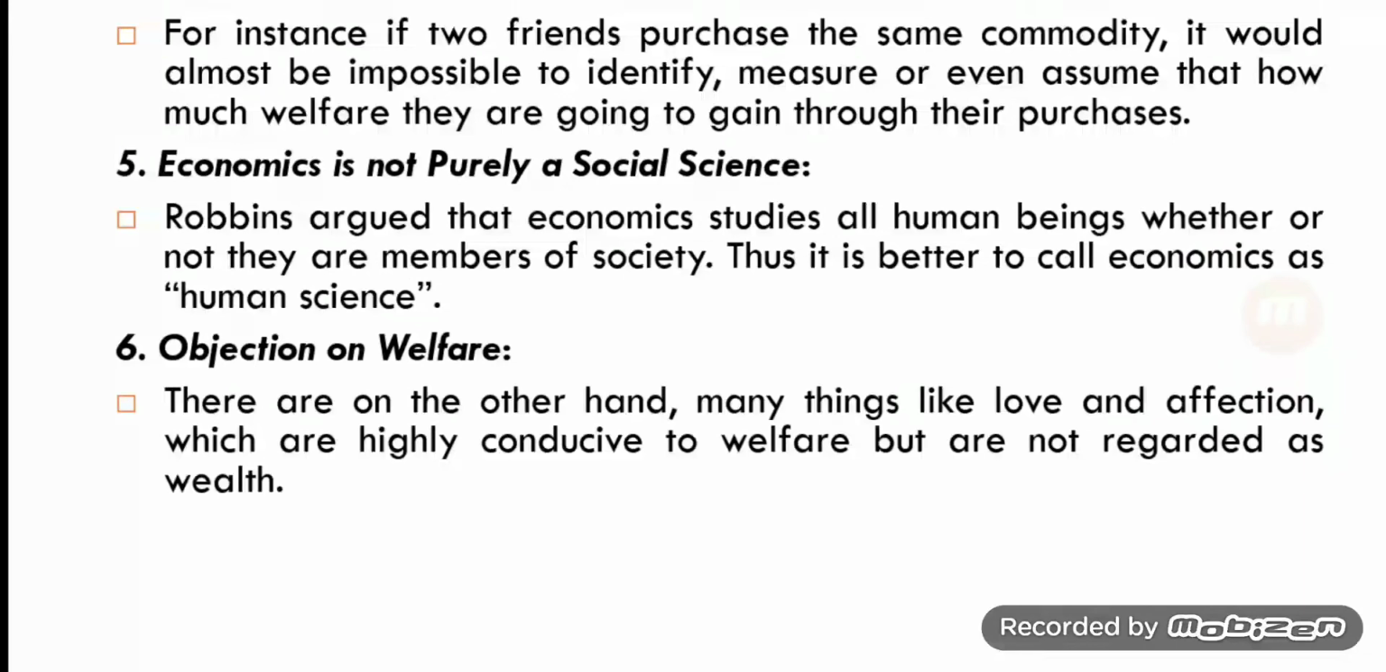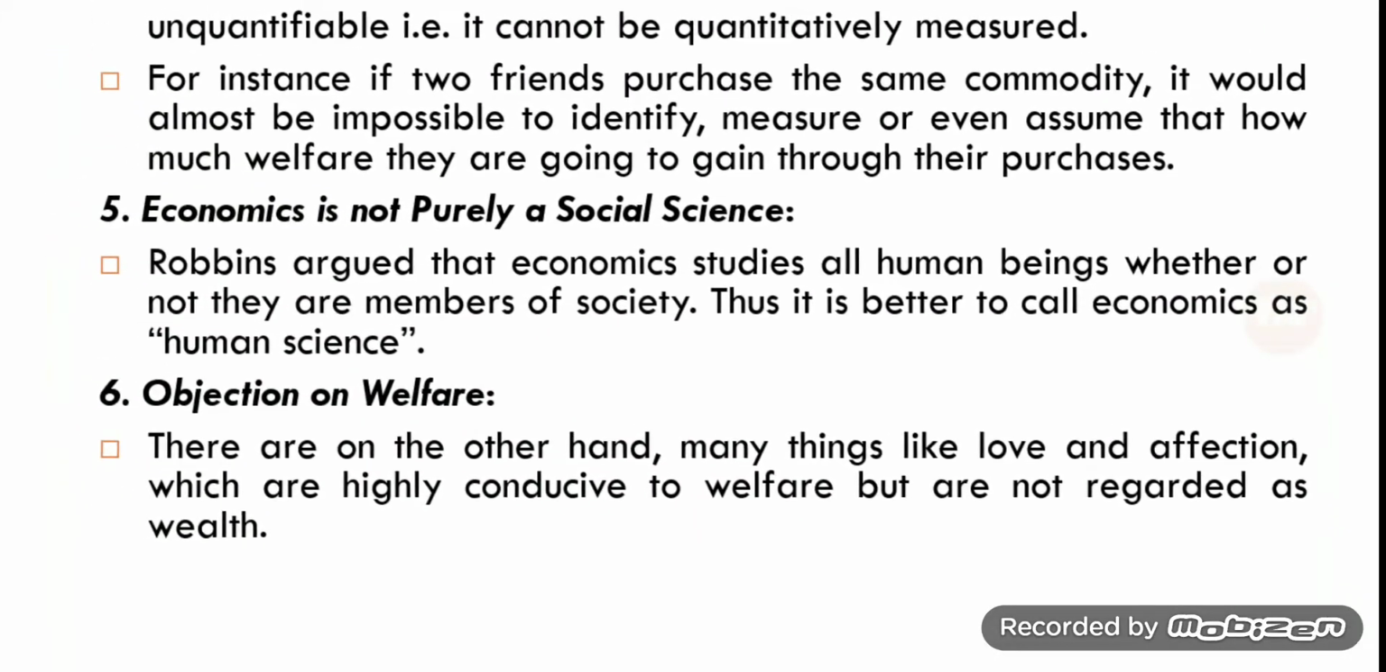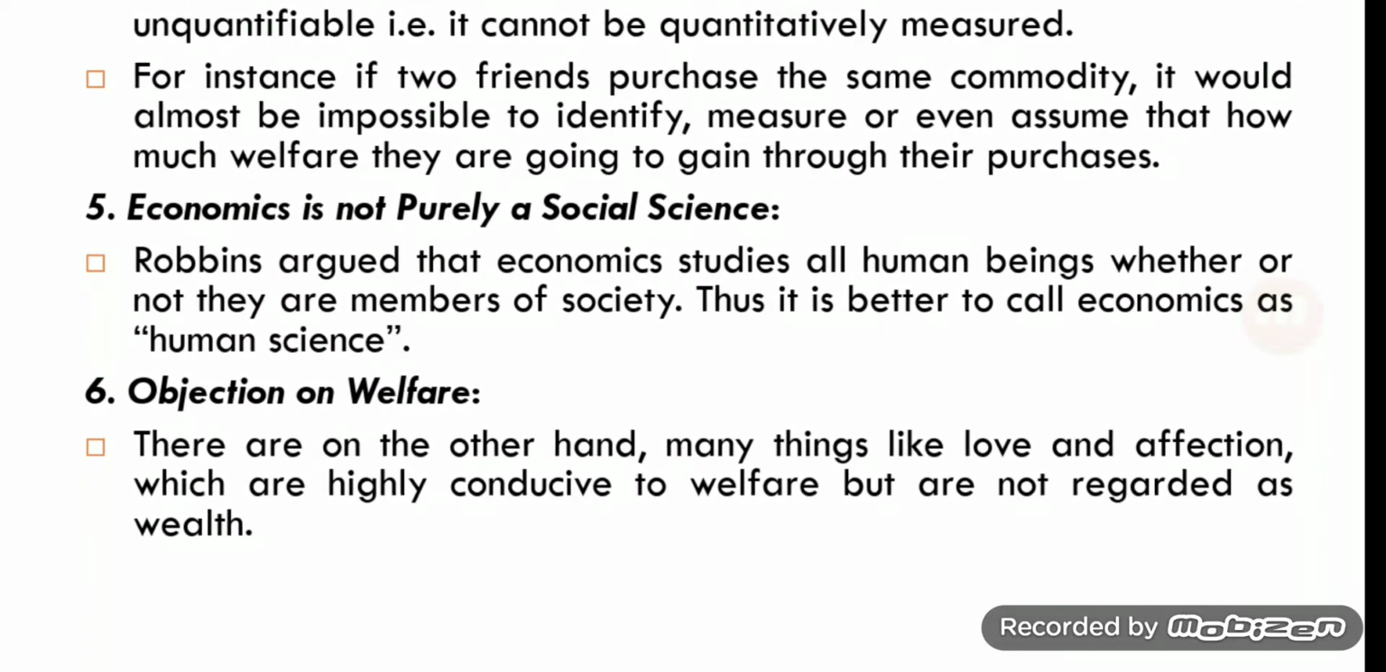Economics is not purely a social science. Generally, the wealth definition is criticized by Marshall. Clear? Who gave the wealth definition? Adam Smith. Who criticized the wealth definition? Alfred Marshall. And the welfare definition is criticized by Robbins. Clear? The third definition is the scarcity definition, which is given by Robbins.